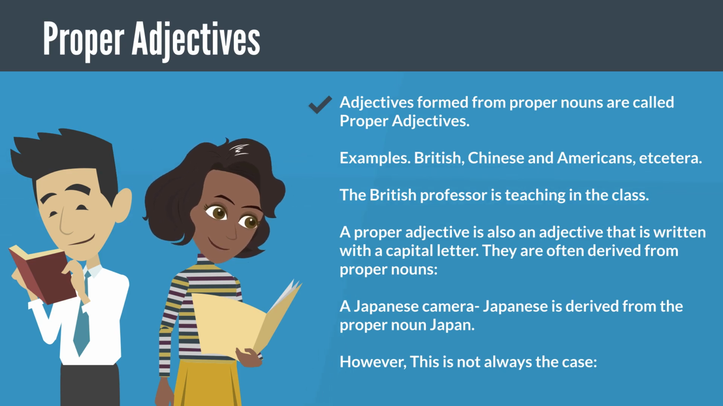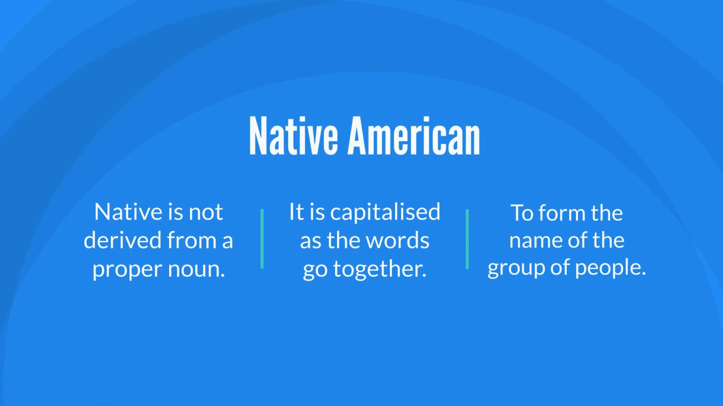Examples: British, Chinese and American, etc. The British professor is teaching in the class. A proper adjective is also an adjective that is written with a capital letter. They are often derived from proper nouns. A Japanese camera: Japanese is derived from the proper noun Japan. However, this is not always the case. Native Americans: native is not derived from a proper noun, but is capitalized as the words together form the name of the group of people.